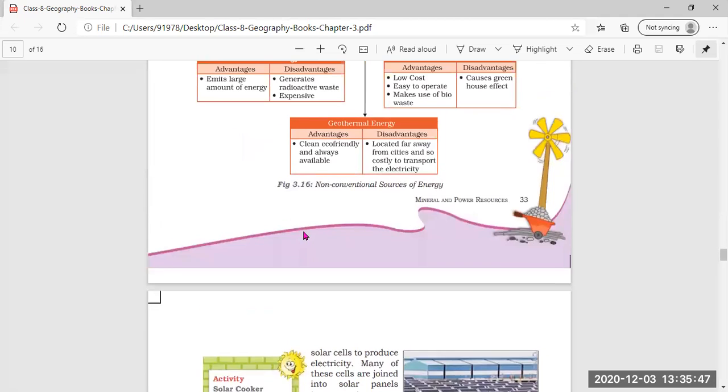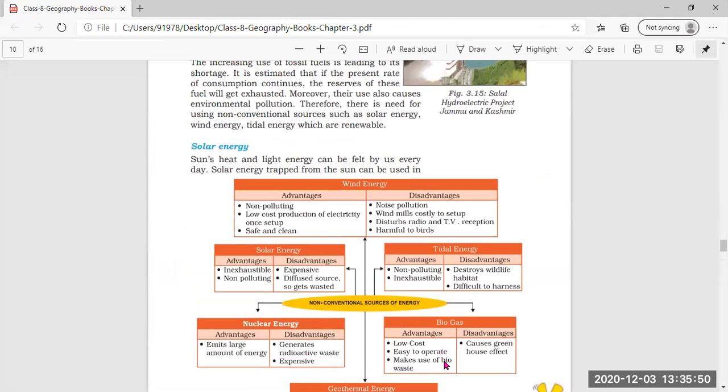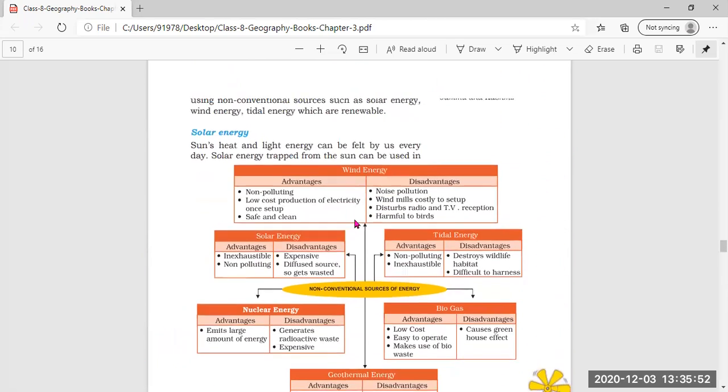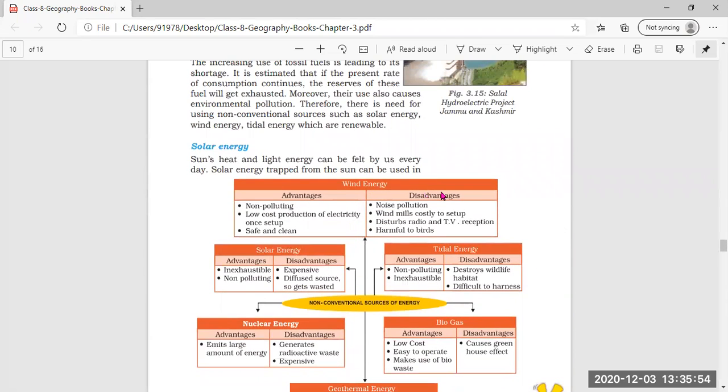Before continuing this page, we'll come to the advantages and disadvantages of wind energy. The advantage of wind energy is that wind energy is non-polluting.